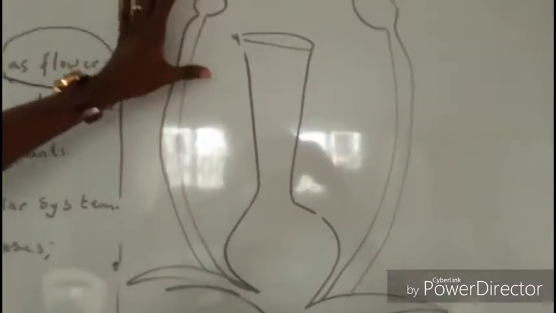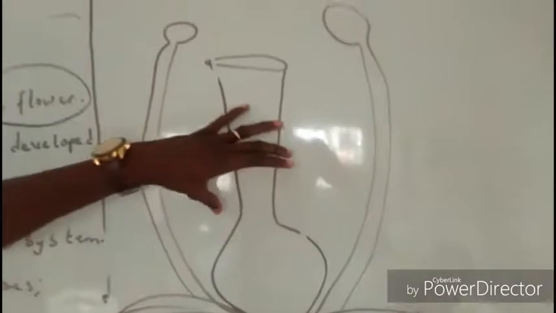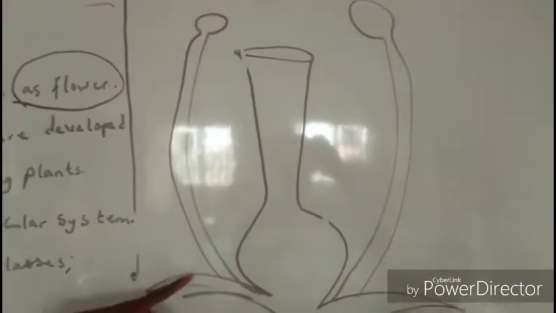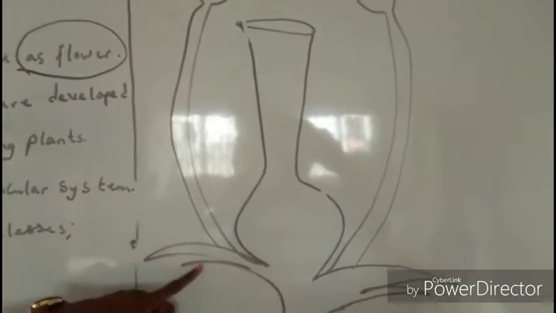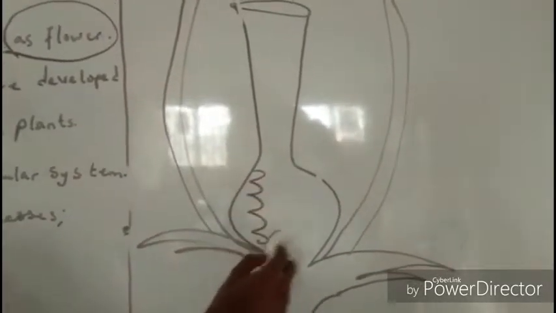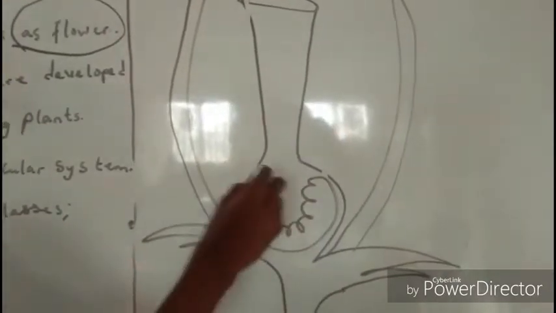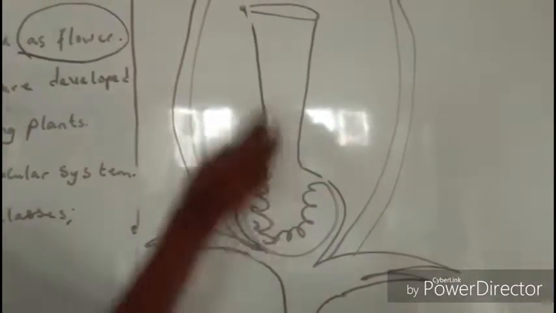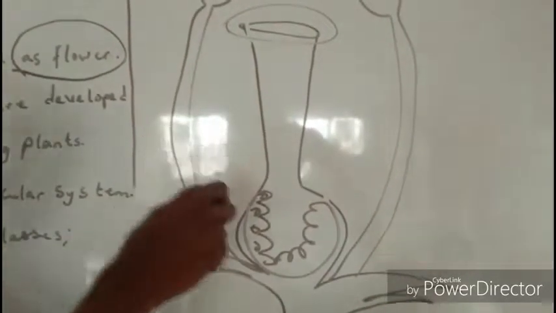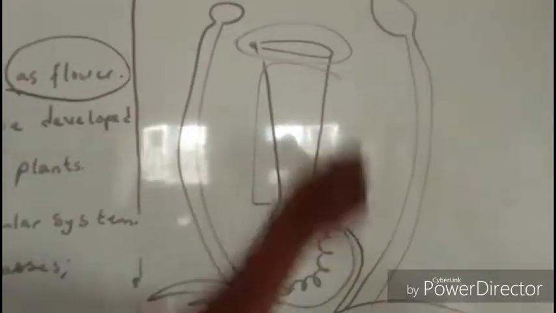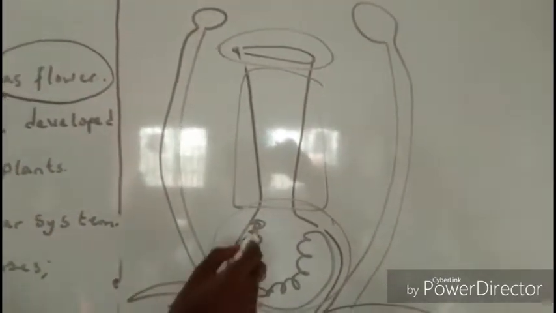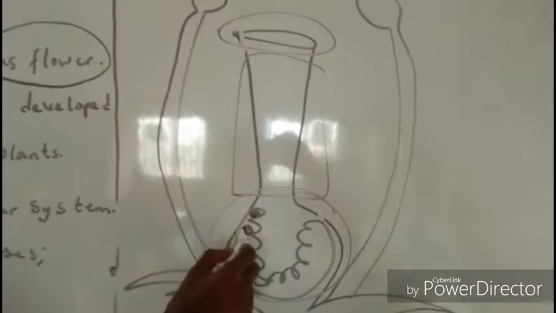This is your stamen, this is your carpel or gynoecium or pistil, this is your petal, this is your sepal. Now pay attention to this. This structure here is called the stigma, this is the style, and this is the ovary. Inside the ovary you have ovules.